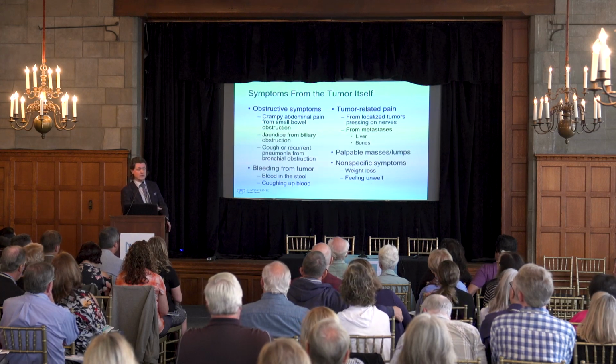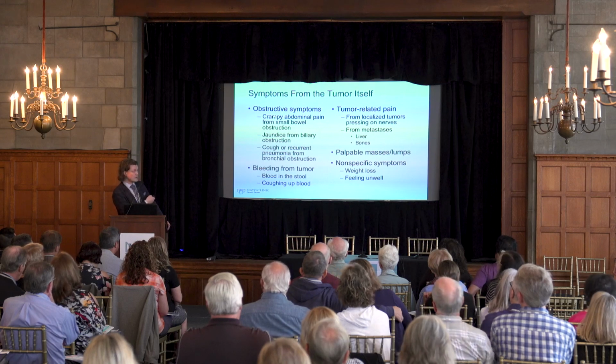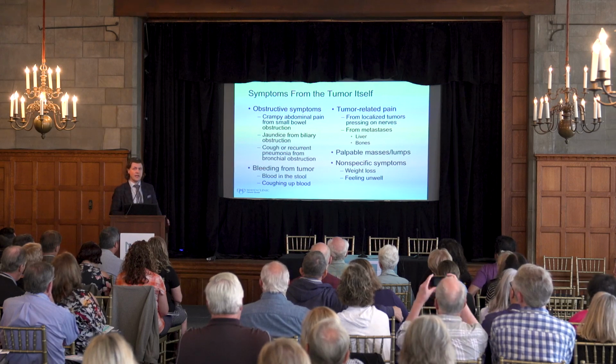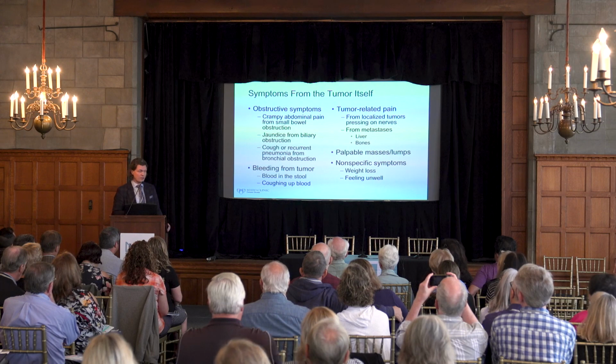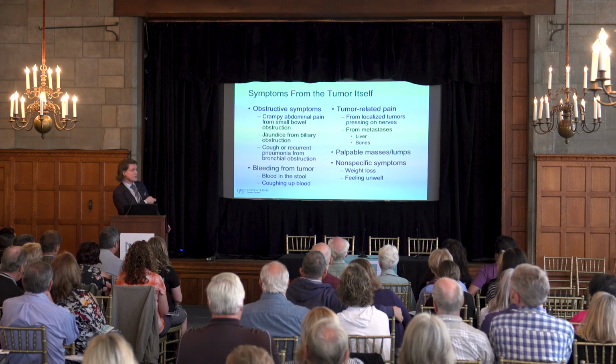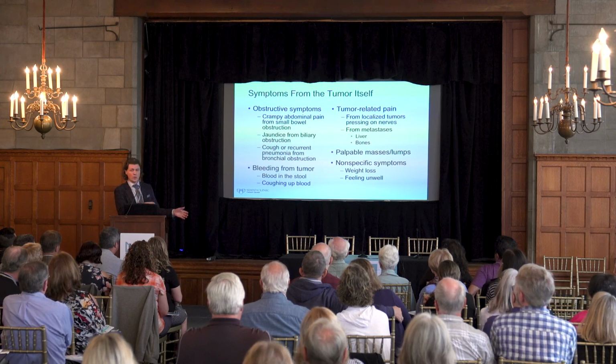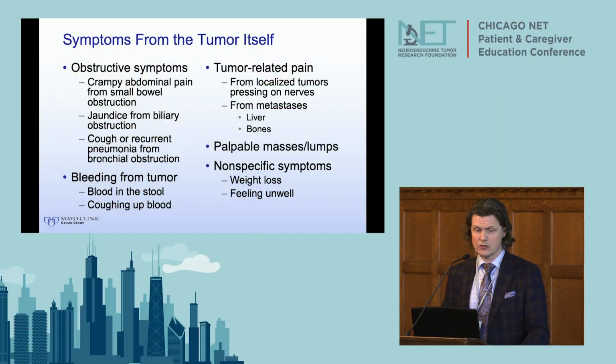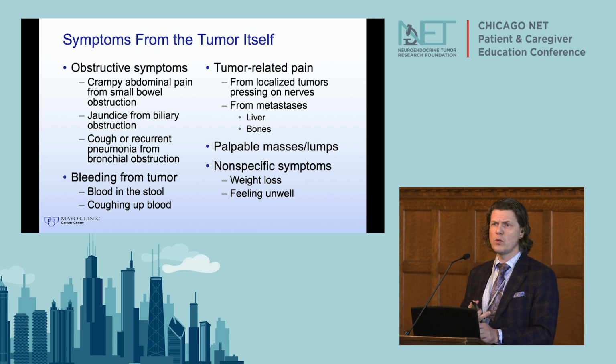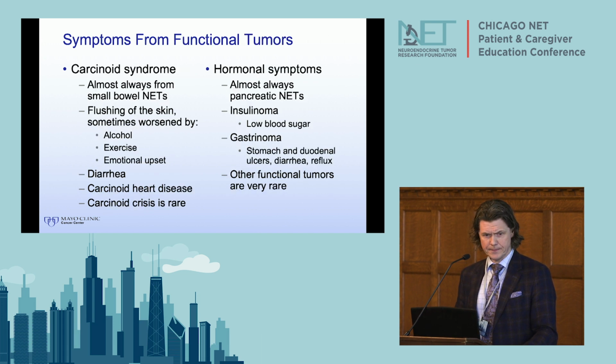So just a few of the symptoms from the tumor itself. We have these obstructive symptoms, so crampy abdominal pain. This is a common symptom of small bowel neuroendocrine tumor. Jaundice from biliary obstruction, sometimes seen with pancreatic neuroendocrine tumors. Cough or recurrent pneumonia, always in the same part of the lung, with the lung neuroendocrine tumors. Sometimes blood in the stools, coughing up blood, pain, things of that nature. And then non-specific symptoms, just not feeling well, losing weight, those kinds of things.